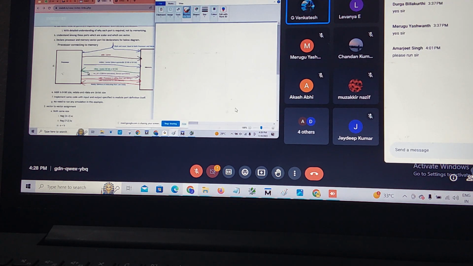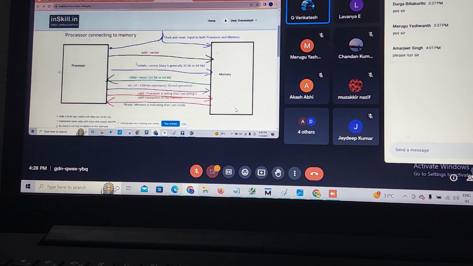You tell me, is that input to the processor or output of the memory? Which one? Read data. Okay. This is the read data signal, and for memory, this is output.